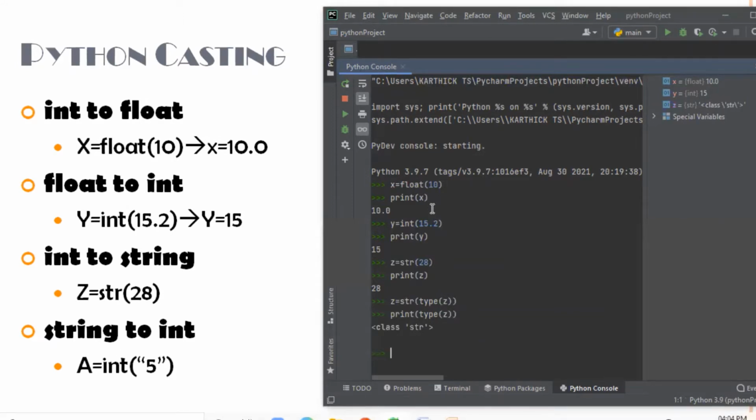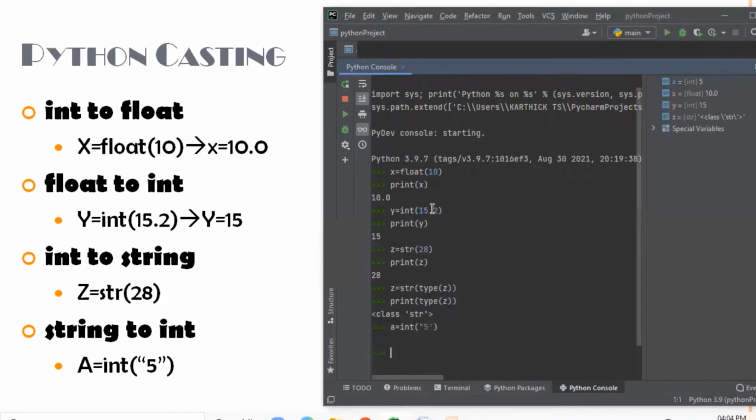Now we can also convert string to integer. Create a variable a equal to, use the integer constructor, and pass the string value within the double quotes.